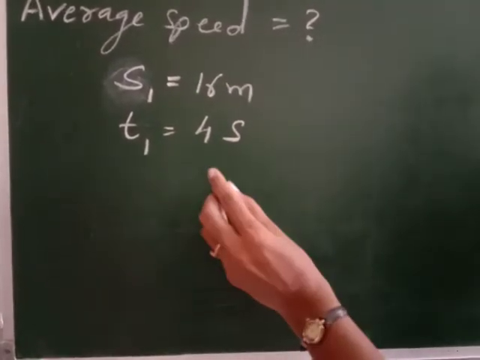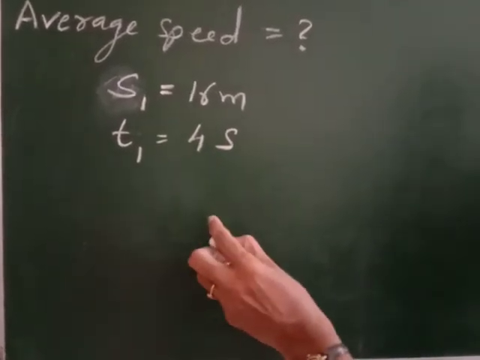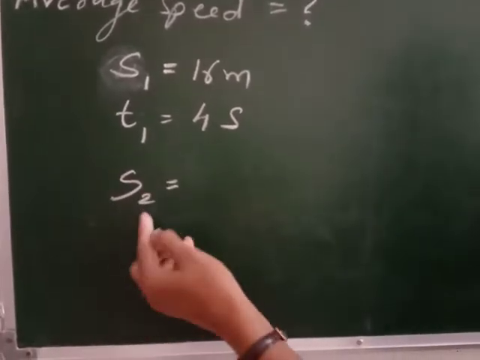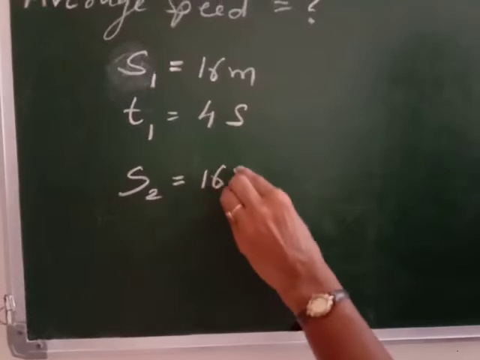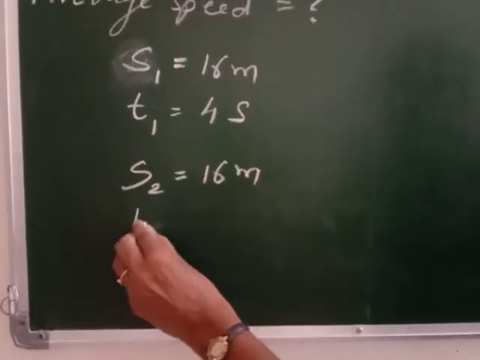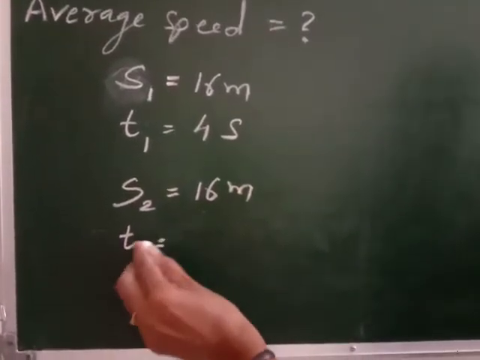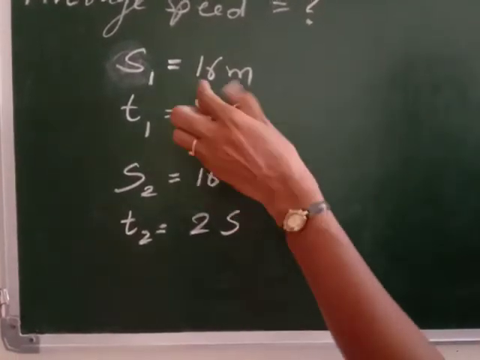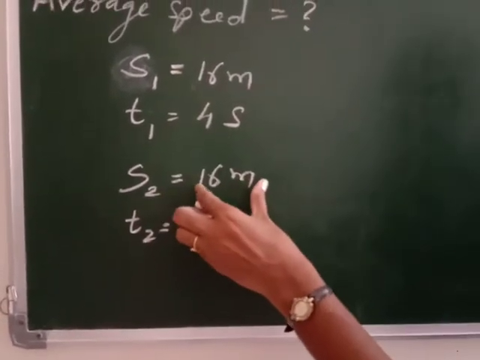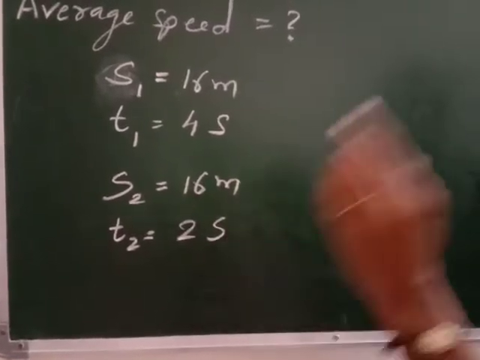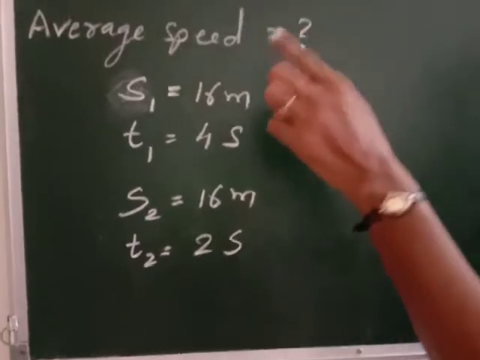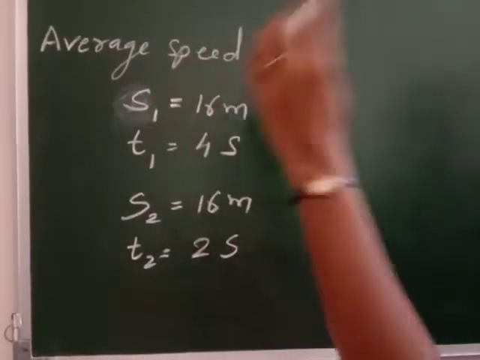Then another 16 meter in 2 seconds. So S2, the second distance the object covers, is 16 meter, and the time taken is only 2 seconds. That means it is not uniform motion. For 16 meter 4 seconds, again for 16 meter 2 seconds. Now the question says find the average speed of the object. We have to find the average speed.